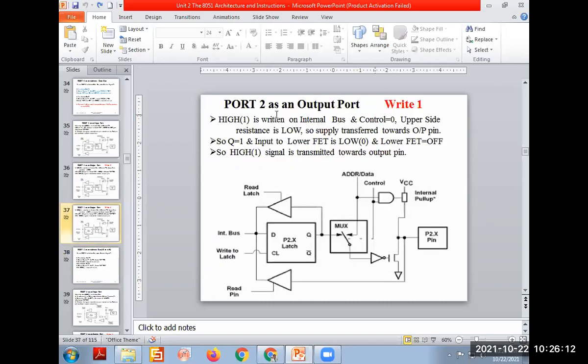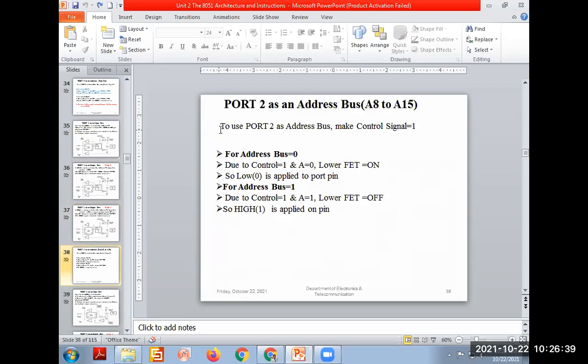As we know, this is a multifunctional pin, so what do we need to use? This is used as the higher address or data bus. Now we need it to act as a higher address bus only. In this case, we need to connect only the CS signal at high level. As CS will be high level, this mux pin comes to the address data bus, and whether I'm sending high or low level on the address bus, it goes to the CPU side. So for port 2 as address bus A8 to A15, the control signal must be 1 only.